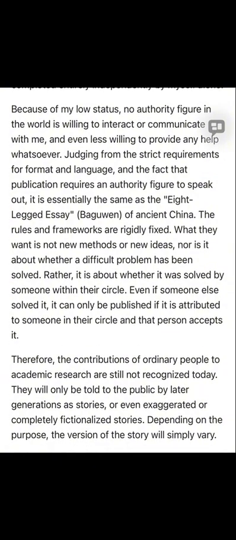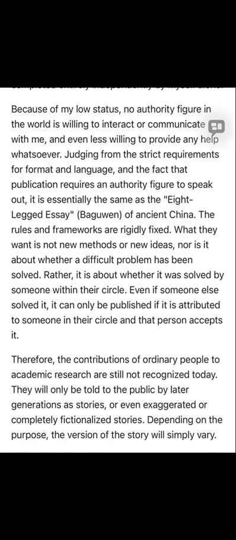The logical thinking and methodology in this proof process were completed entirely independently by myself alone. Because of my low status, no authority figure in the world is willing to interact or communicate with me, and even less willing to provide any help whatsoever. Judging from the strict requirements for format and language, and the fact that publication requires an authority figure to speak out, it is essentially the same as the 8-legged essay, Baguwen, of ancient China.